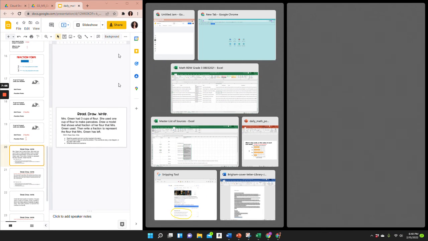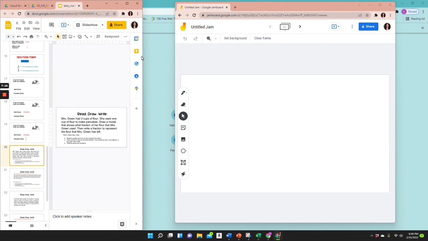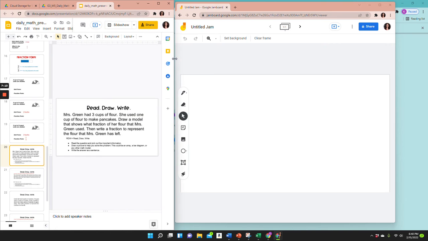Mrs. Green had 3 cups of flour. She used 1 cup of flour to make pancakes. Draw a model that shows what fraction of her flour that Mrs. Green used. So our model has to have 3 parts, right? There are 3 cups. So I can use whatever model I choose. I like using a tape diagram, so that's easiest for me. And my tape diagram will have 3 parts. So this represents the 3 cups of flour.